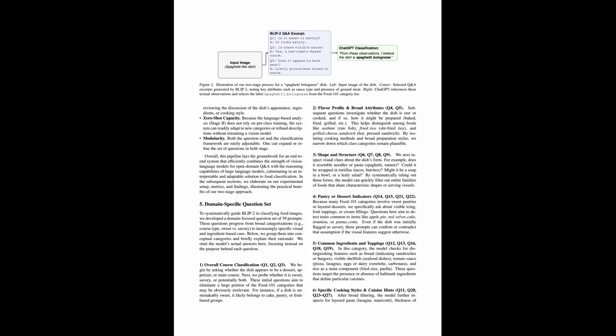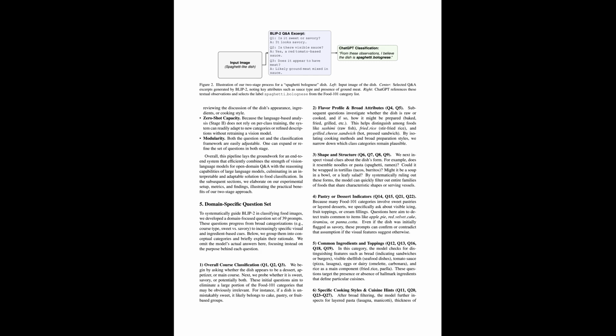Later, questions probe for explicit dessert signals in the image. These include icing, cream layers, fruit toppings, and powdered sugar. We also ask about visible ingredient cues, such as tomato sauce, cheese, and meat. Further questions check for shellfish, leafy greens, or eggs in the dish. We ask about hints of specific cuisines, such as Italian, Japanese, or Mexican. Shape cues like taco folds and dumpling wrappers are also queried.